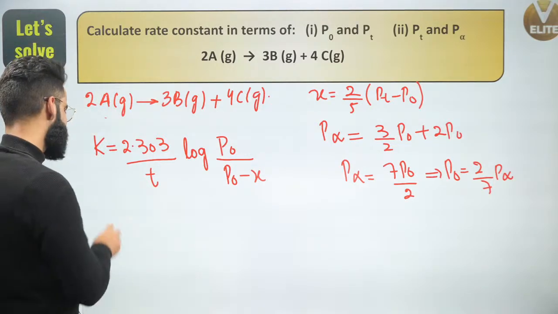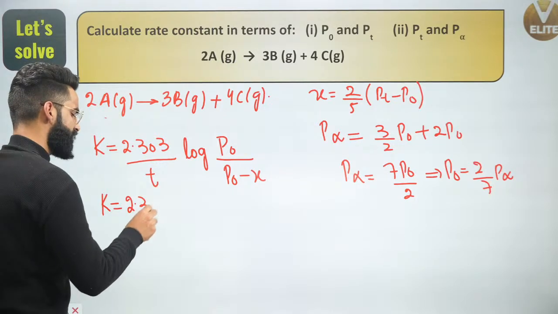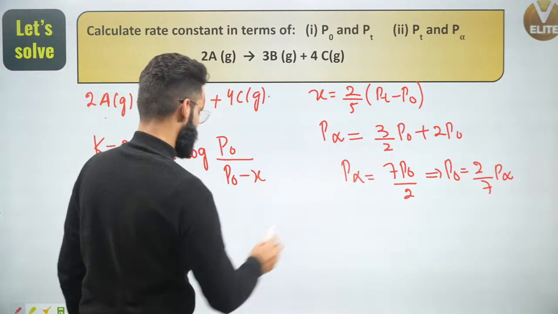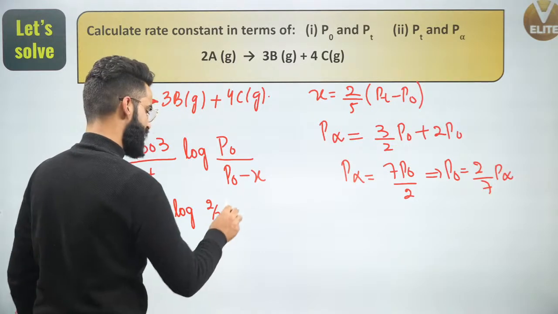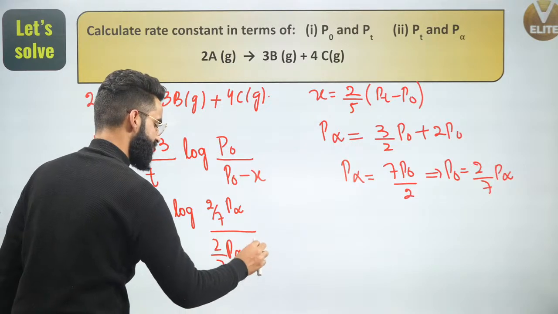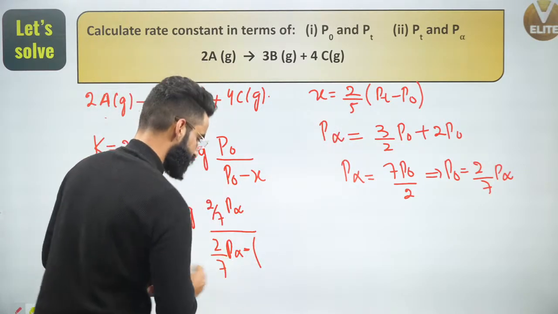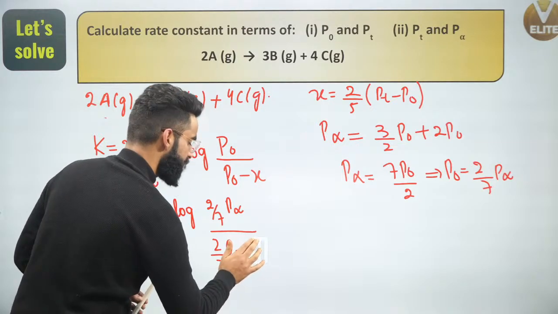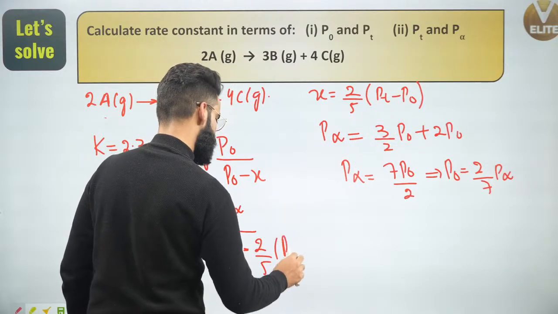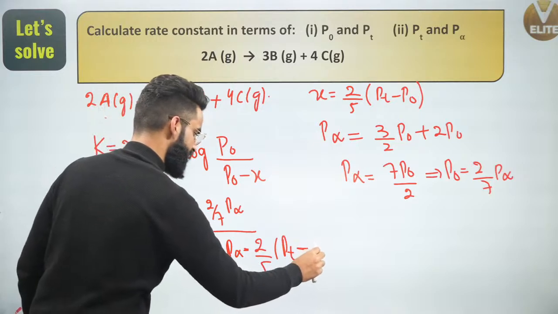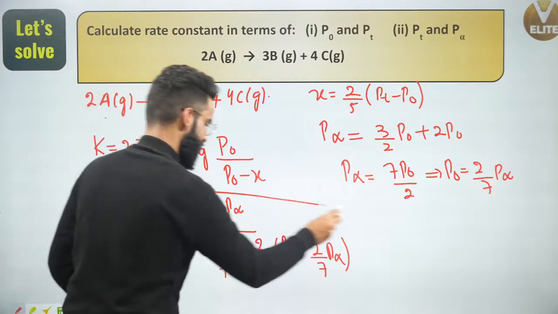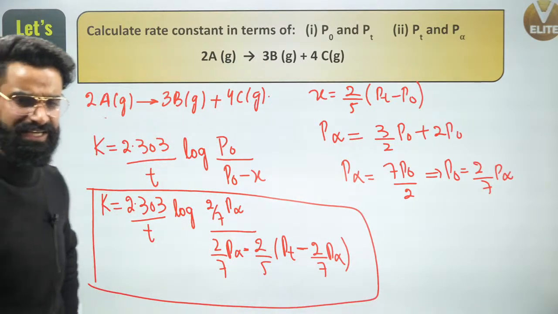So what I'll be doing right here, I'll just substitute the values. K is going to be 2.303 divided by T, log of. Instead of P naught, what should I write? I should write 2 divided by 7 P infinite, divided by 2 divided by 7 P infinite minus, instead of X, I should be writing 2 divided by 5 multiplied by PT minus P naught. PT minus P naught, we already know that is 2 divided by 7 P infinite. Just arrange this equation, and you'll be getting the rate constant in terms of PT and P infinite.